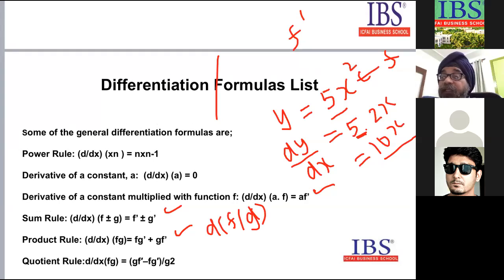In the last one, the quotient rule, it is g into f dash minus f into g dash, that is, denominator as it is into the differential of the numerator f dash, minus numerator as it is into the differential of the denominator, divided by g square. I'm going to write all these formulas here for your understanding, as it's not clear on this slide. Just give me a moment.